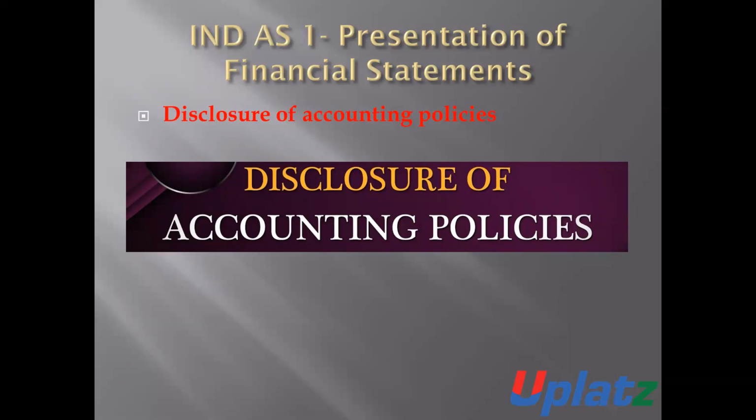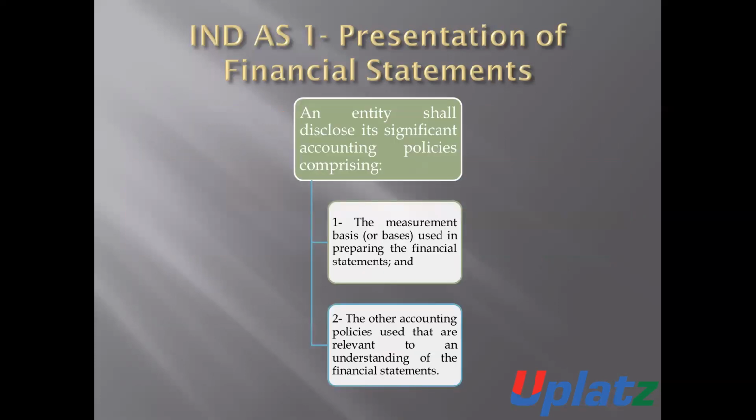Disclosure of accounting policy. How to disclose the accounting policies as per Ind AS 1. The entity shall disclose its significant accounting policies, comprising number one, the measurement basis which is used in the preparation of financial statement.